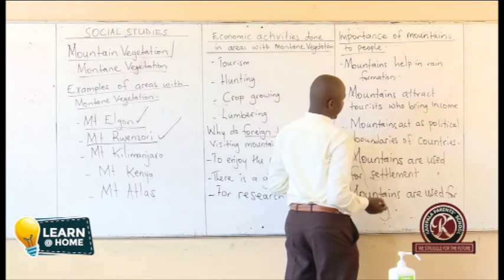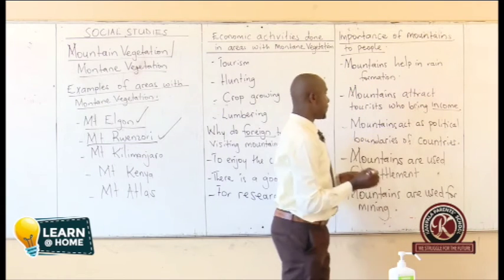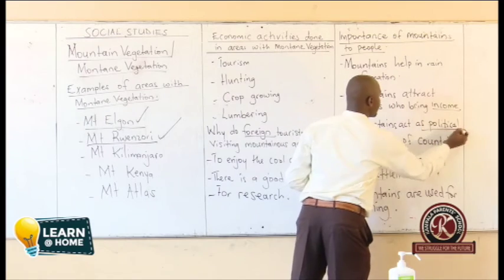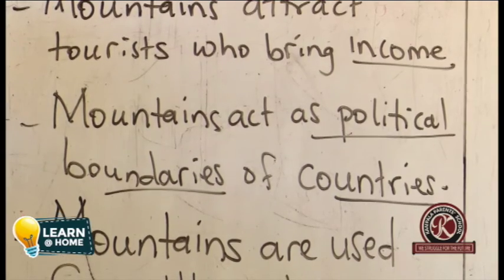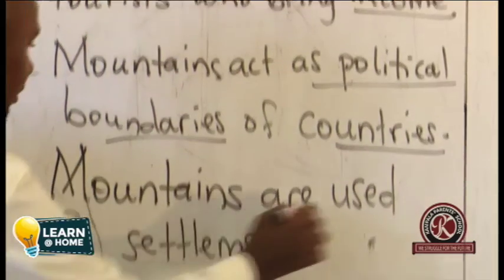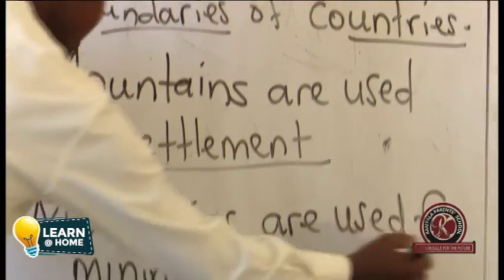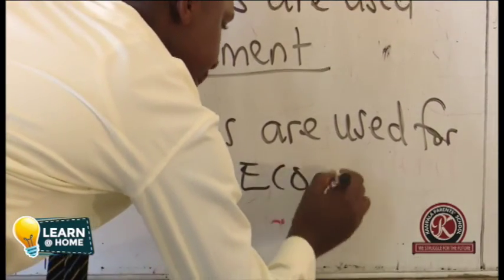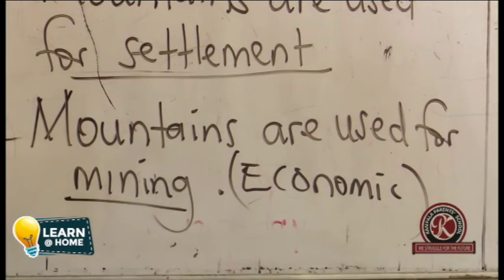Mountains attract tourists who bring income, and you're seeing the element of earning income. That is economic. Mountains act as political boundaries of countries. That is political. Then mountains are used for settlement. That is social. Mountains are used for mining. This is economic. It's an economic contribution.